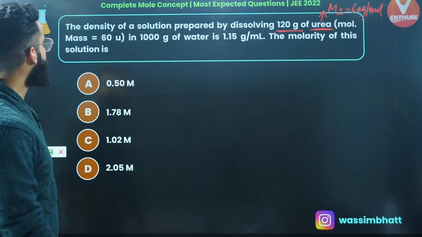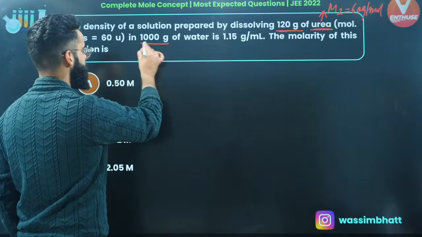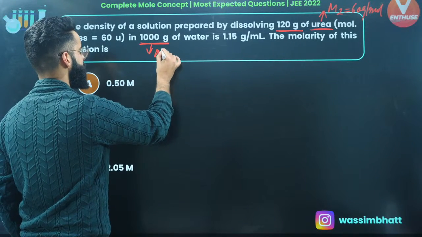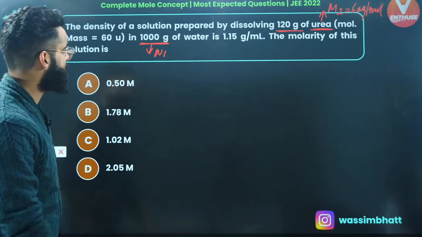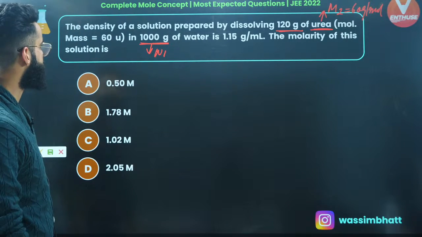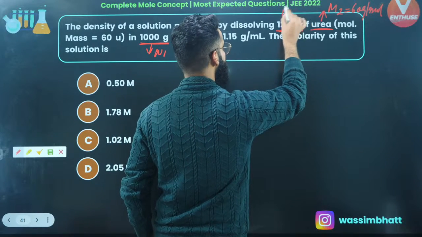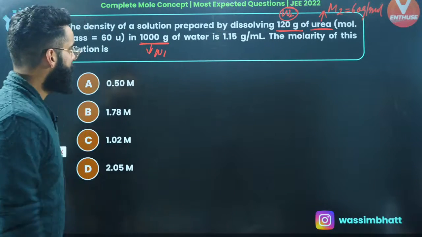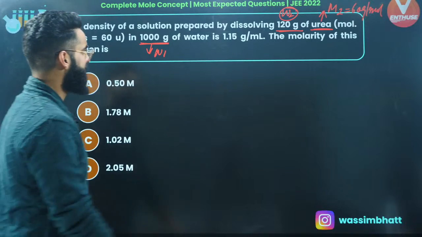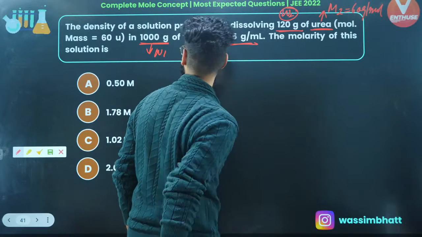Because urea is my solute right now. So I'm dissolving some 120 grams of urea in 1000 grams of water. So this is the mass of solvent, W1, 1000 grams. What is the mass of urea? Mass of urea, which is mass of solute, that is W2, which is 120 grams, right? Well, the density of the solution is also given to me. Perfect. The molarity of the solution will be.